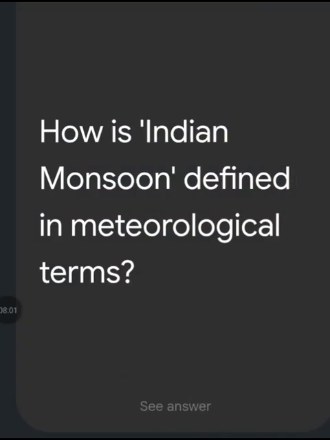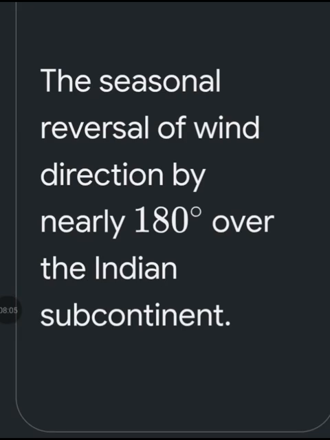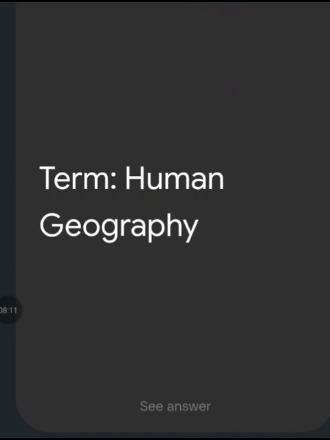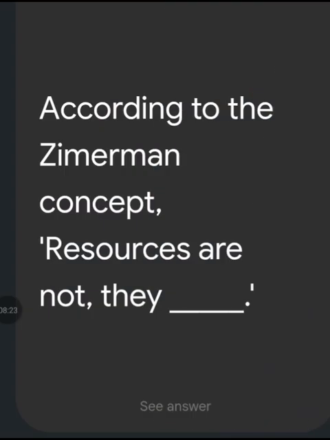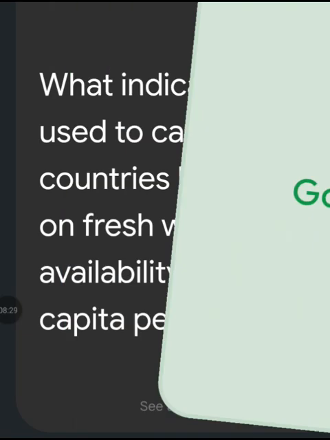How is Indian monsoon defined in a meteorological term? The seasonal reversal of wind direction by nearly 180 degrees over the Indian subcontinent. Define term human geography. The study of the relationship between human societies and the physical environment, focusing on how they influence each other. According to the Zimmermann concept, resources are not, they become.